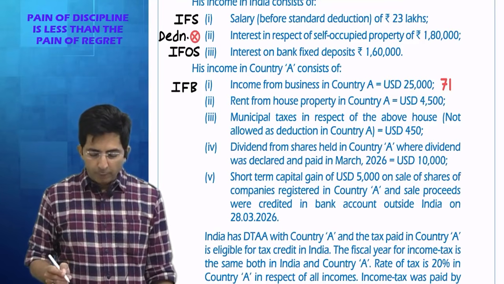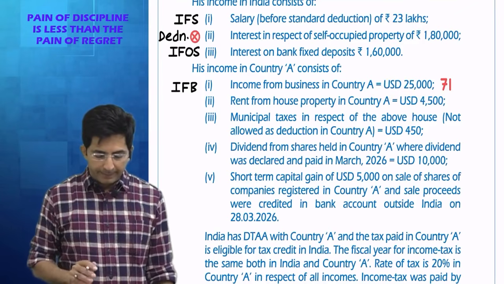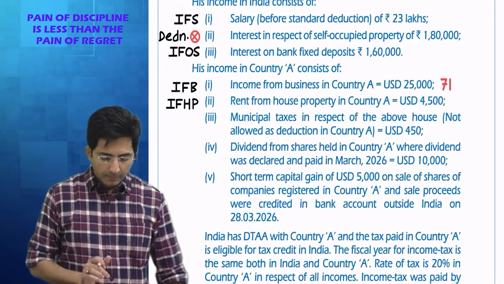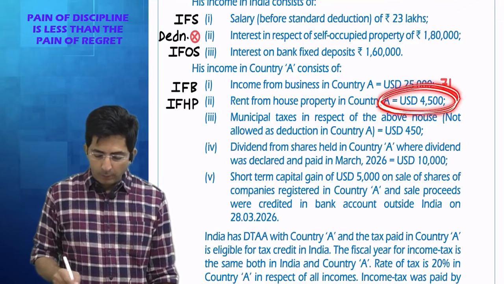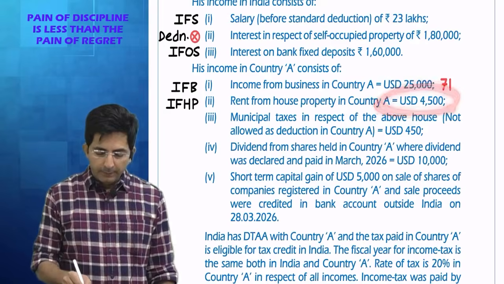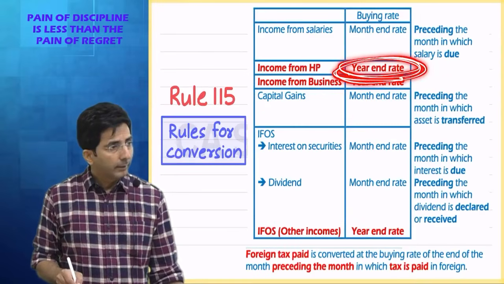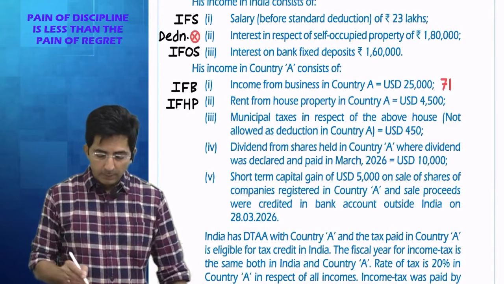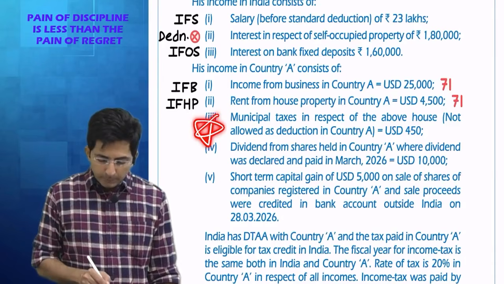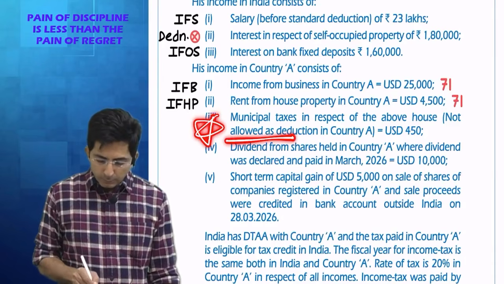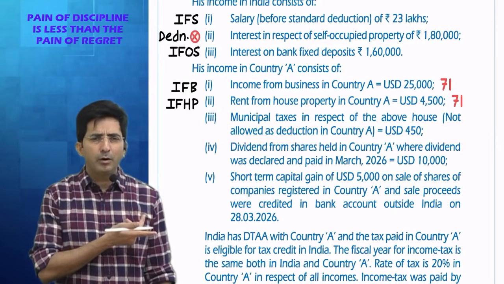Then what about rent from house property in country A? Firstly, decide the head. IFHP. And decide how to convert. Even HP income you convert according to year-end rate. I told you, na? And what is the year-end rate? 71. And what do you mean by this? Municipal tax is not allowed as deduction in country A. So this is foreign law.